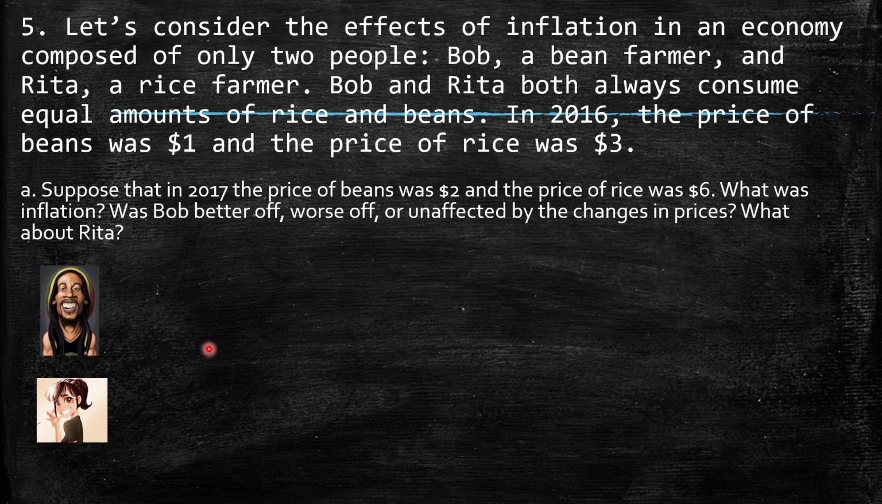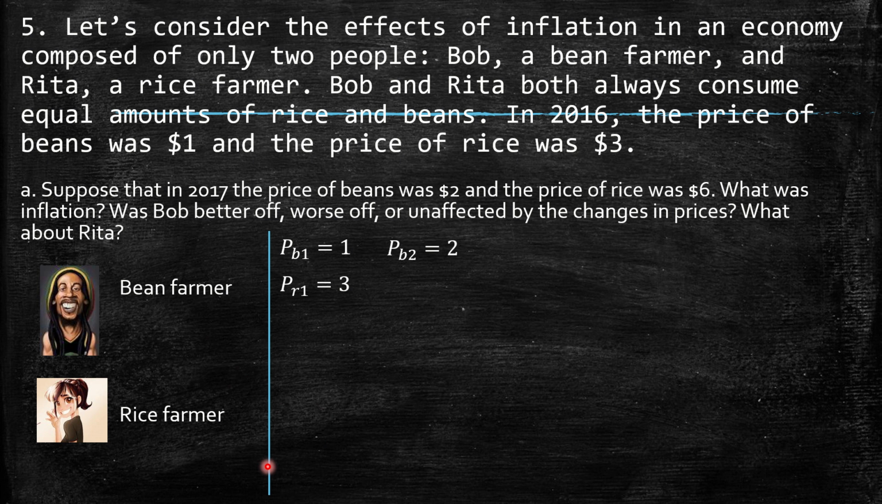Let's see what's going on. Suppose that in 2017, the price of beans was 2 and the price of rice was 6. What was the inflation? Was Bob better off, worse off, or unaffected by the changes in price? What about Rita? So this is the bean farmer, rice farmer, but important that they consume equal amounts of rice and beans. So we have the price of beans in 2016 equal to 1, the price of rice equal to 3, the price of beans in 2017 is 2, and the price of rice in 2017 is 6.